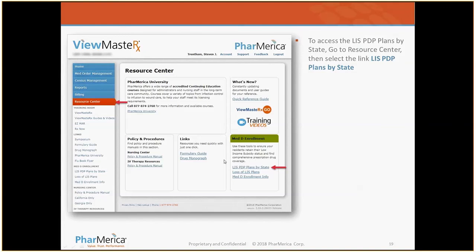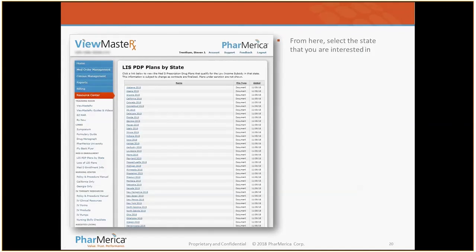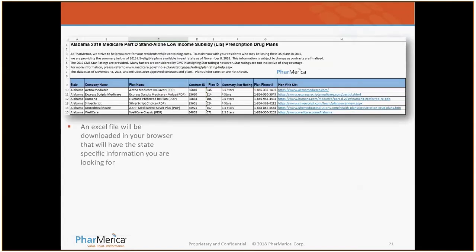Then also under LIS plans by state, under Med-D Enrollment, once you click on that link, it will bring up a list of low-income subsidy plans by state. You would select the state that you want to look at, and then it would download an Excel or PowerPoint slide that will list all the plans available in that particular state that are eligible for the low-income subsidy. And again, if you're following along in the PowerPoint, we're on slide 21.